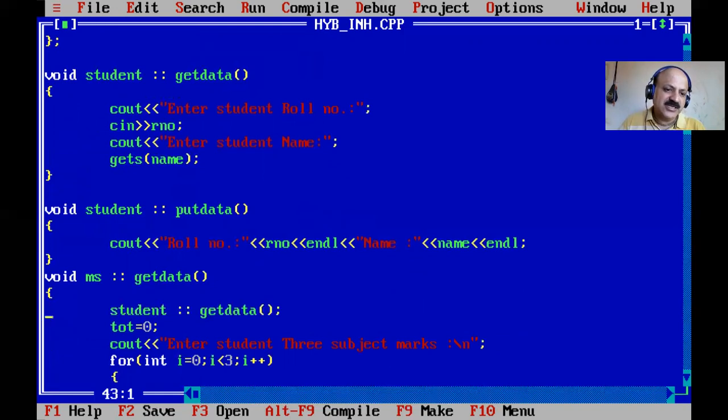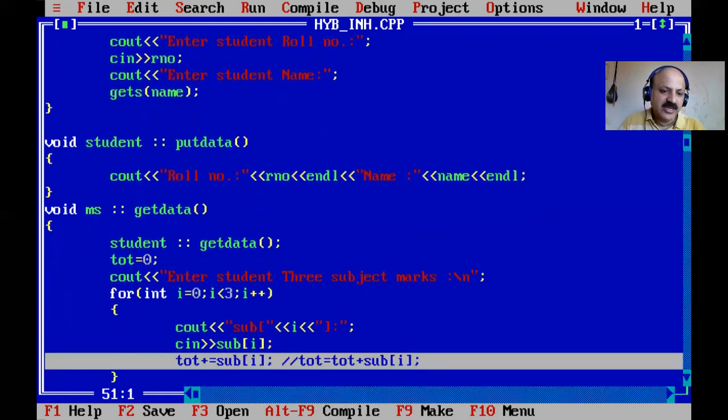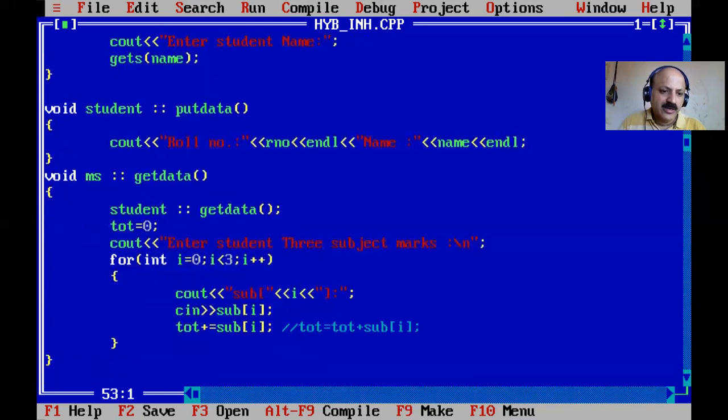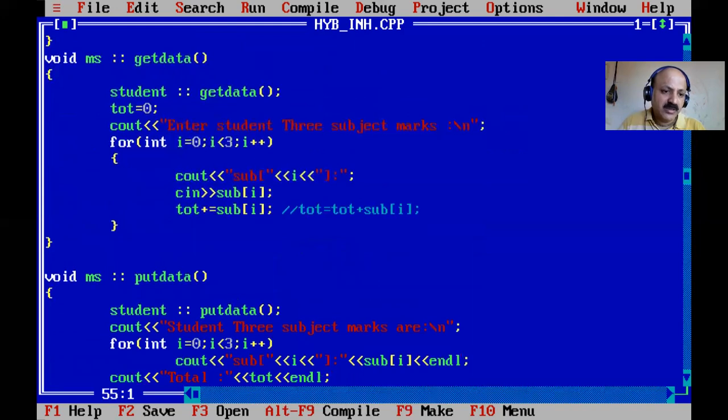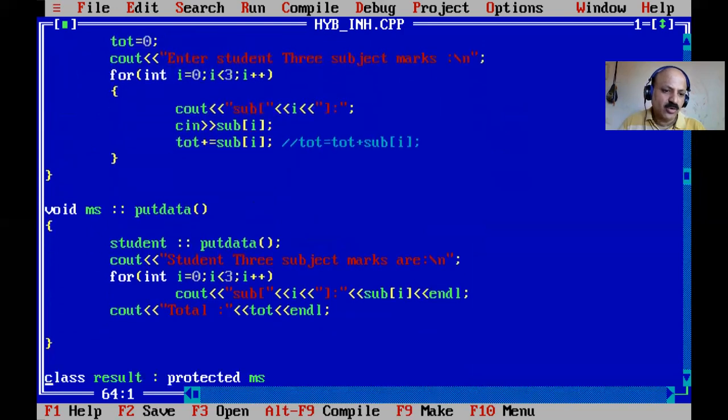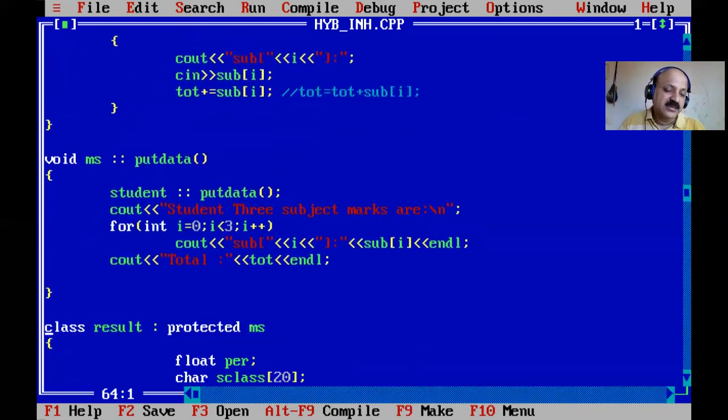And then here we can call the duplicate names in the nested member function. So first mark sheet class calls the get data of student class, and then itself initializes total to 0 and scans 3 subjects, and here we can calculate the total. And then that put data is there. Yes, mark sheet put data, first we call the student put data, and then these three subjects and total are printed, and that is a result, that is multi-level. So student class is inherited by mark sheet, and mark sheet class is inherited by the result class. So here we can also provide the first public derivation. Yes, so that is some change.